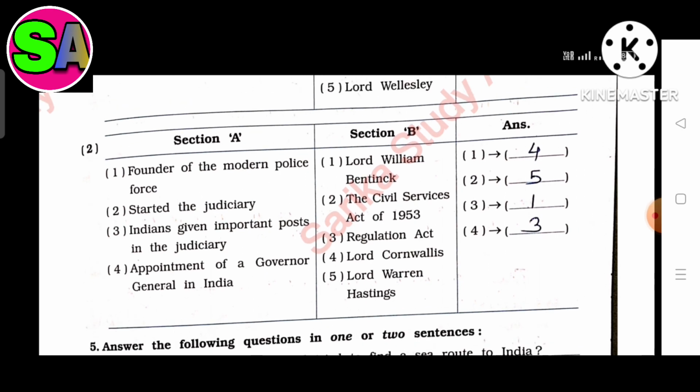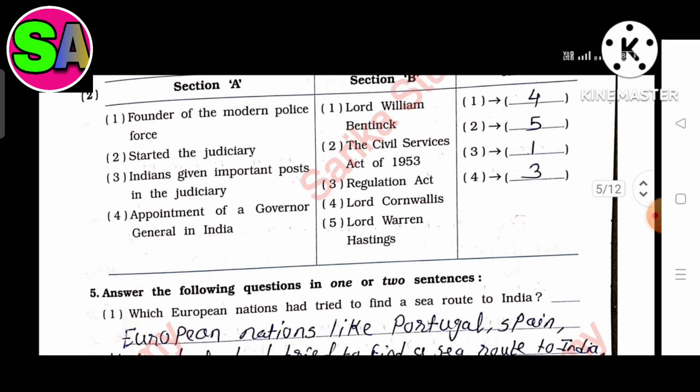Second, section A, B. First, founder of the modern police force. The answer is 4, Lord Cornwallis. Second, started the judiciary. The answer is 5th, Lord Warren Hastings. Third, Indians given important post in the judiciary. The answer is 1st, Lord William Bentinck. Fourth, appointment of a Governor General in India. The answer is 3rd, Regulation Act.